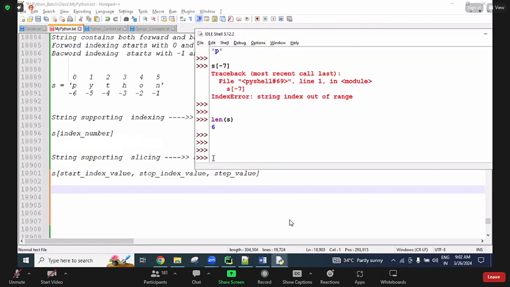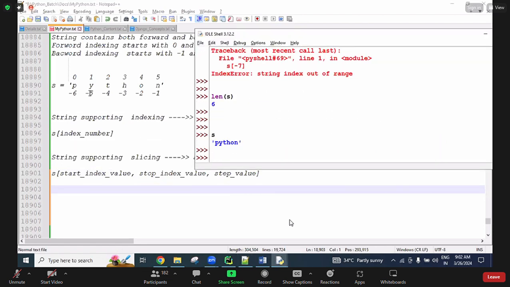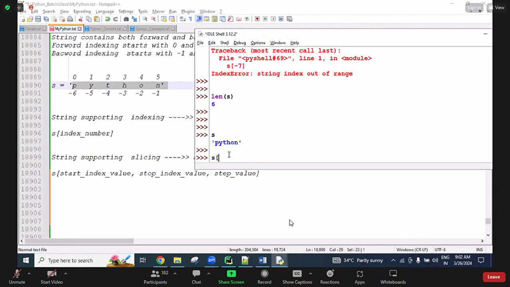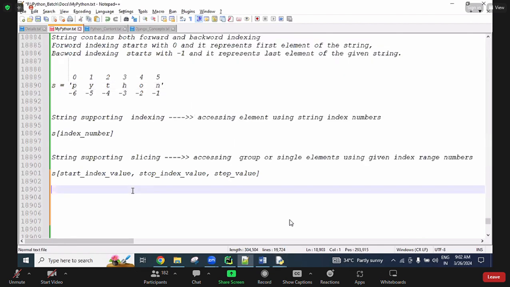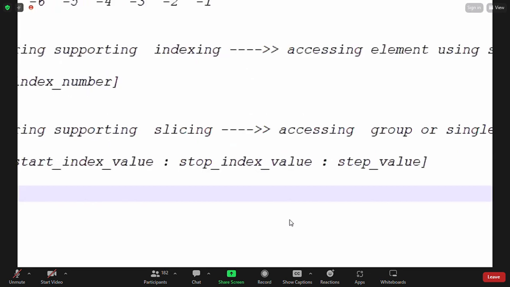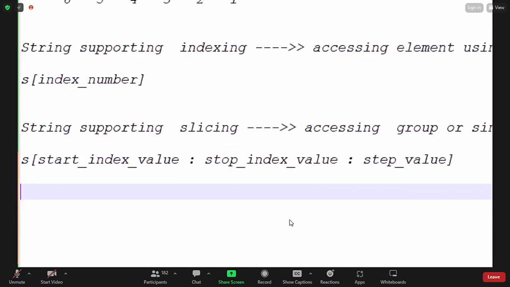Now you can see in this string, everyone focus on this one. Just one point here: it is not comma separating. Sorry, here colon separating, not comma. In the range function, comma separating is there. Here colon separating.